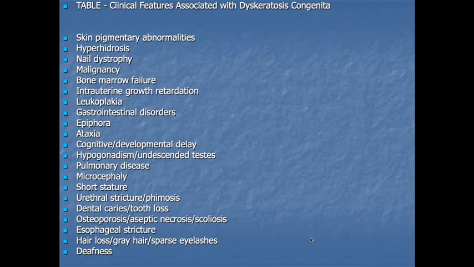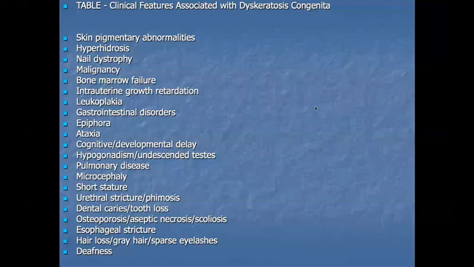The features: nail dystrophy, malignancy, bone marrow failure, intrauterine growth retardation, leukoplakia, gastrointestinal disorder, epiphora, ataxia, hypogonadism, pulmonary disease, microcephaly, short stature, urethral stricture, dental caries, osteoporosis, esophageal stricture, hair loss, deafness. These are the clinical manifestations of dyskeratosis congenita.